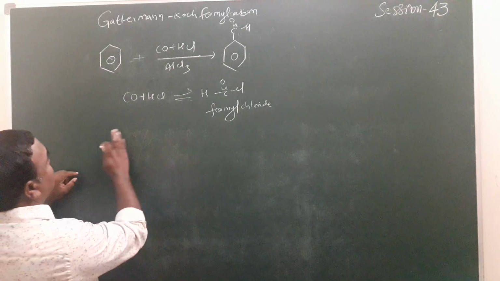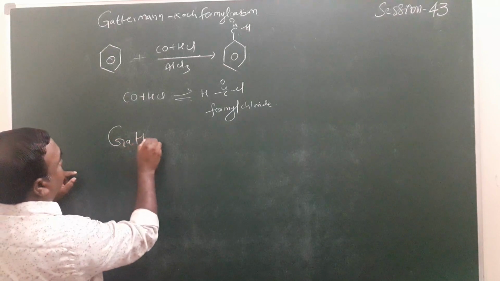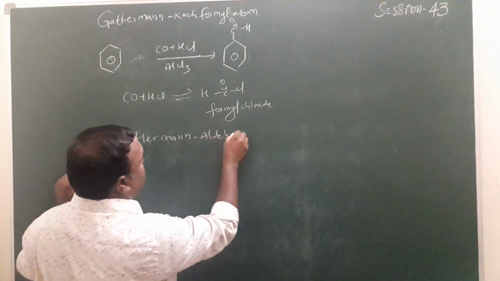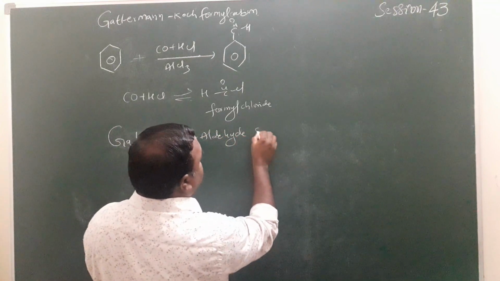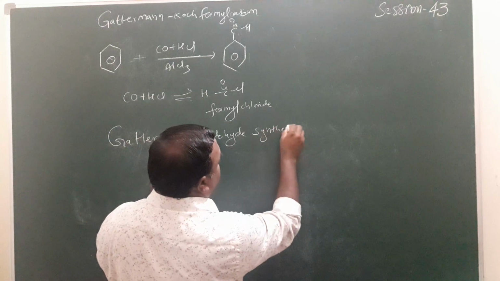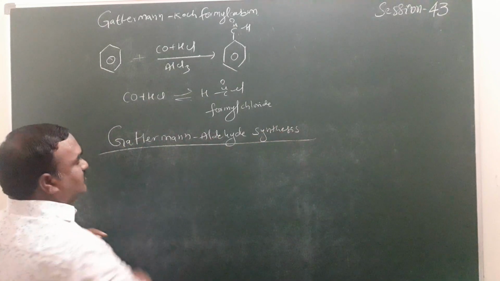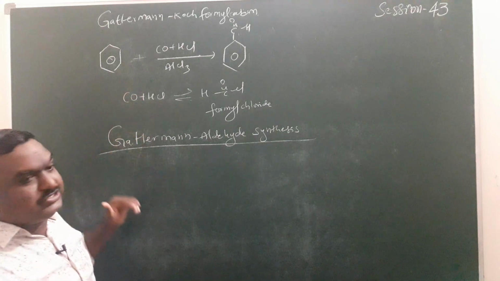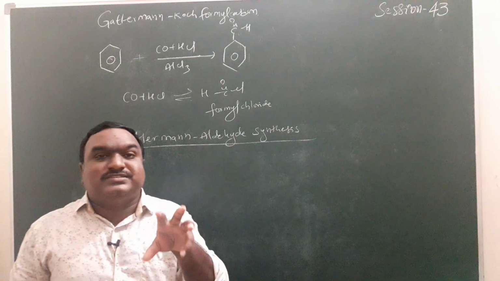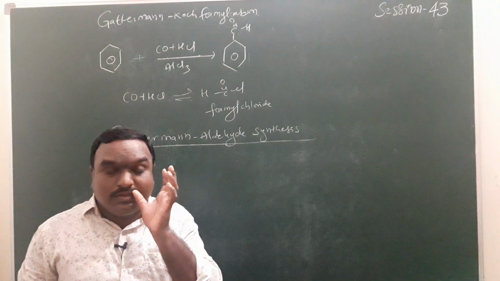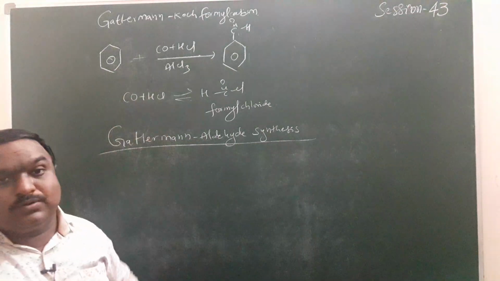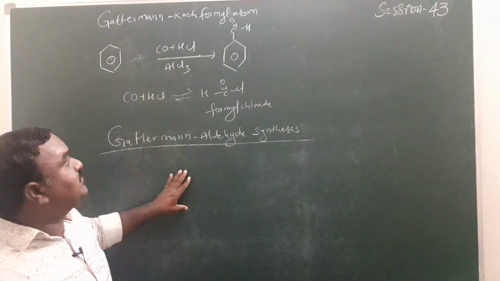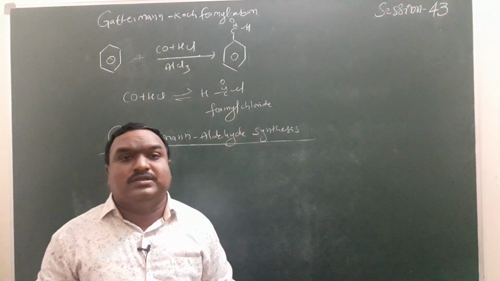Now, Gattermann aldehyde synthesis. Compared to Gattermann-Koch formylation, only the reagent composition is different, and it forms the same product.